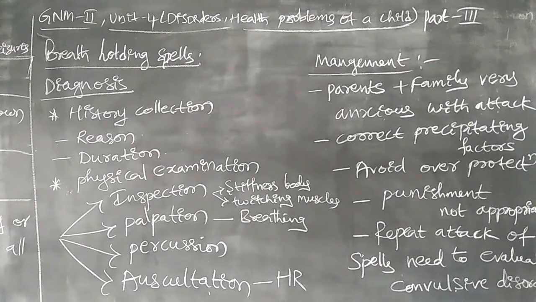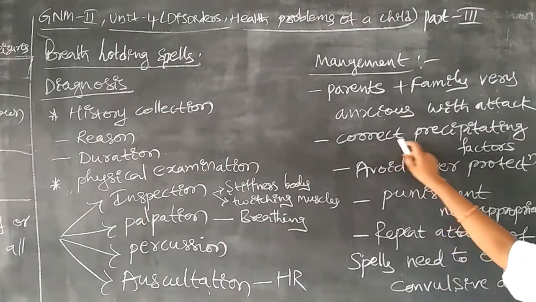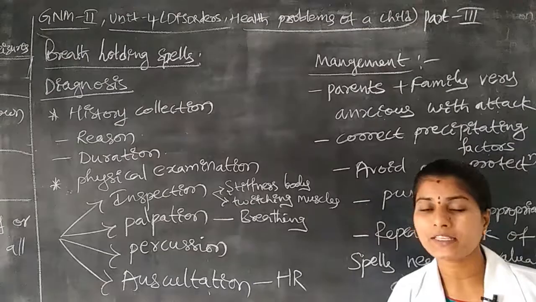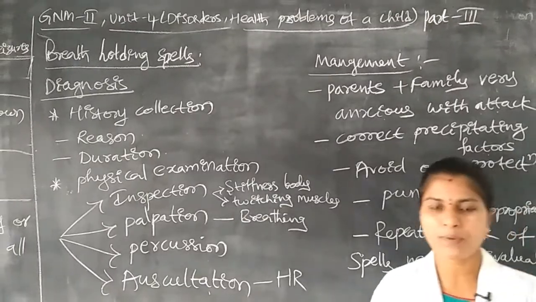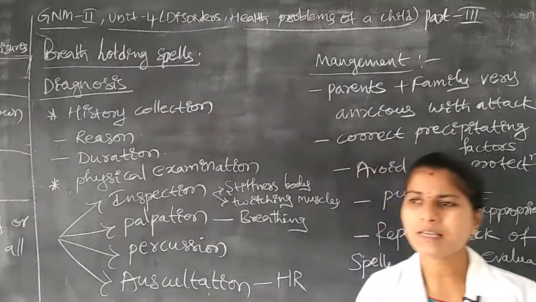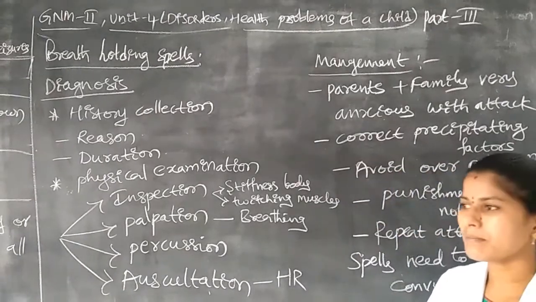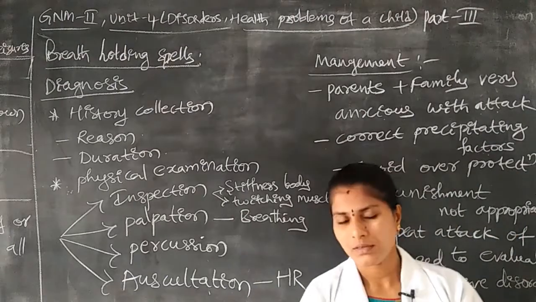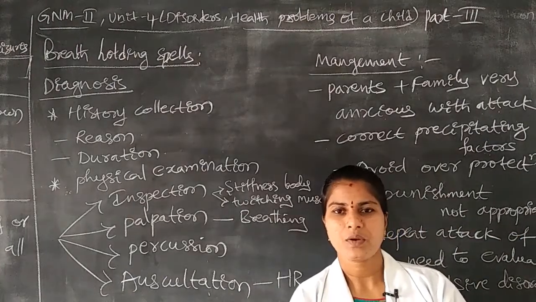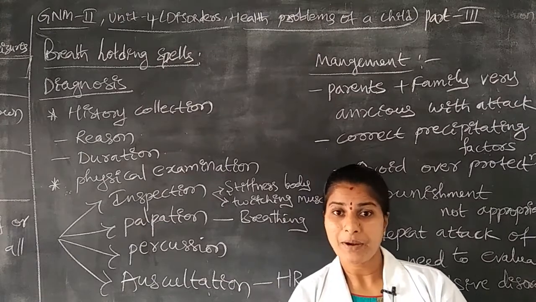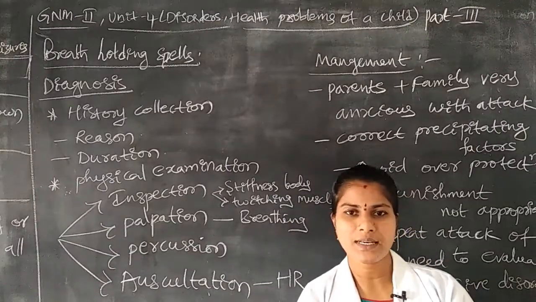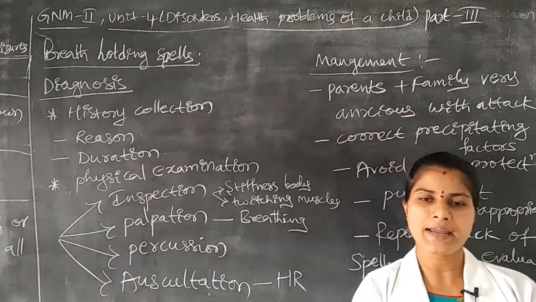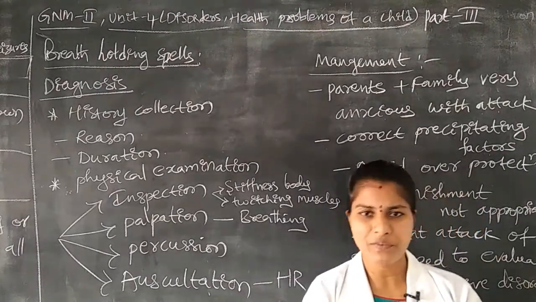Okay, next one is, as a nurse we have to correct the precipitating factors. Okay, what is the precipitating factor? Why does the child have this type of problem? Sometimes the mother will give some information that the child goes to play with the siblings. Okay, we are not giving permission to the children, that's why the children cry severely, that's why the disease arises, like that the mother will give information.